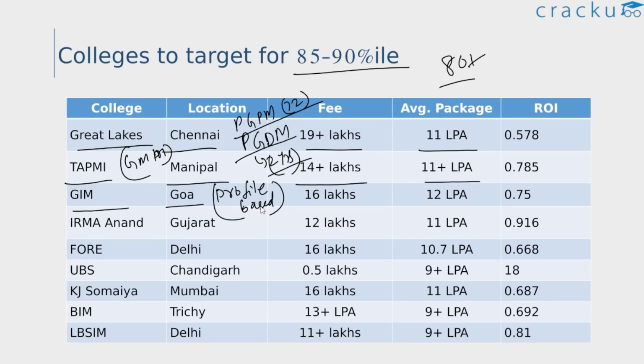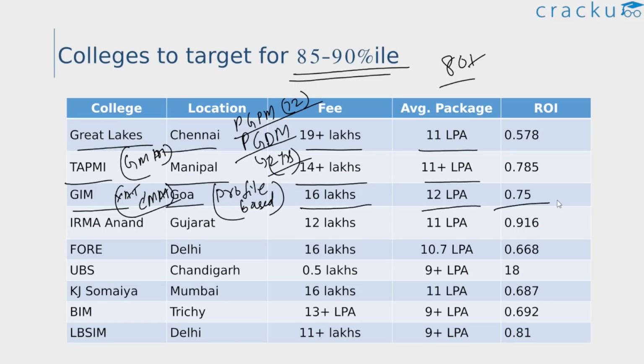But again, if your profile is average, then it's ideal to apply through your CAT score, and they also accept XAT and also your CMAT scores. So you can also apply through the CMAT exam. But when it comes to CAT, this should be your percentile range usually, and the fees is 16 lakhs. The average package is around 12 lakhs. So in terms of ROI, it's a decent college that you can consider.